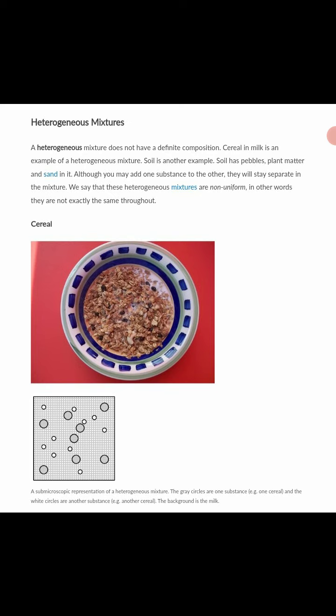Okay, soil has pebbles, plant matter, and sand in it. Although you may add one substance to the other, they will still stay separate in the mixture. So we say that these heterogeneous mixtures are non-uniform. They are not exactly the same throughout. Hetero means different, homo means the same. Like I said earlier, a heterogeneous mixture consists of two or more substances. It is non-uniform and different components of the mixture can be seen.